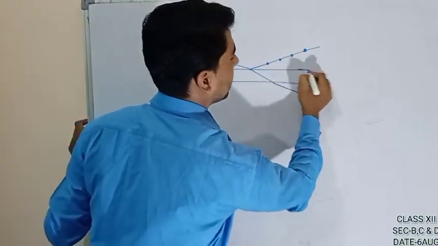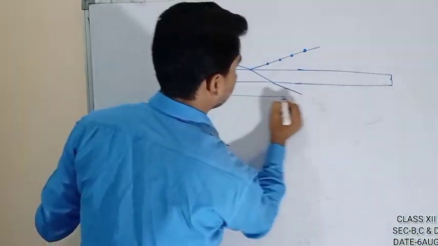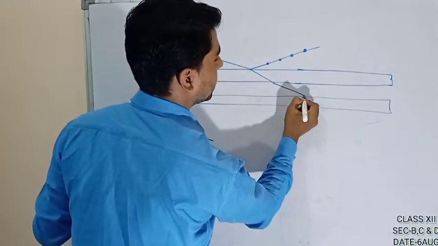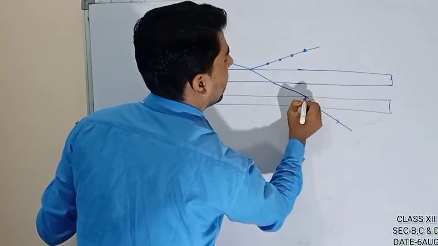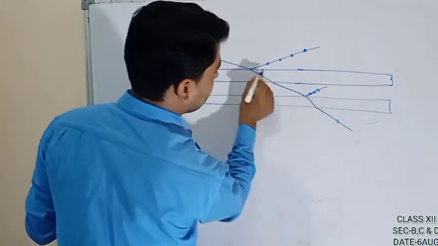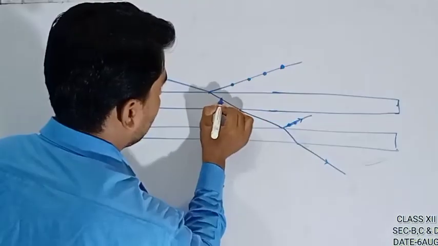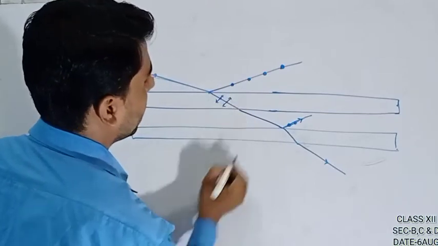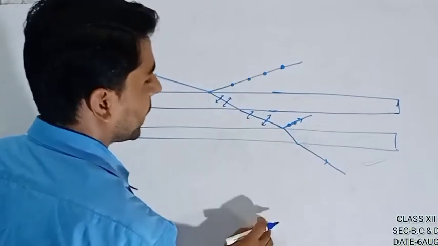Just continue the length. Again here is another pile. So what will happen? It will bend here, and again reflection will be here, and this will be what? Polarized. And this one which is going here will be like this, and will continue.